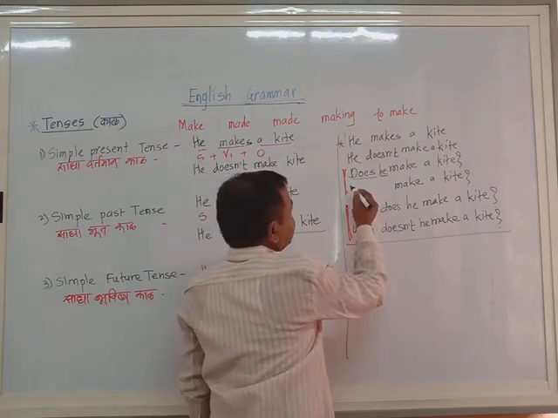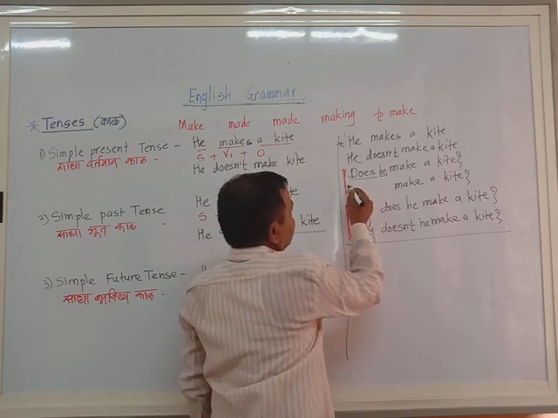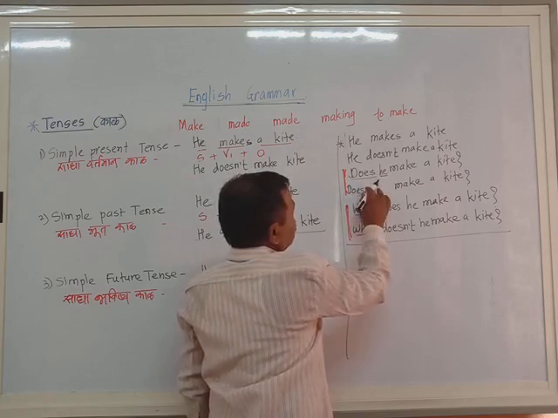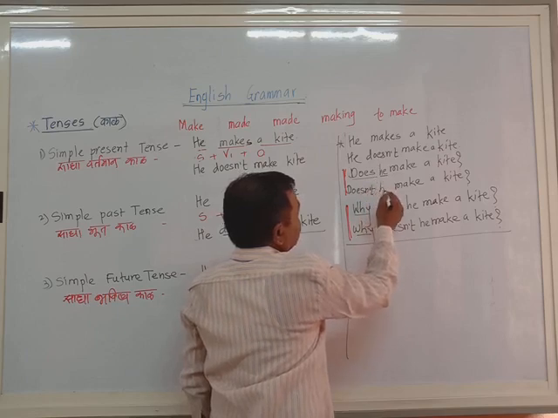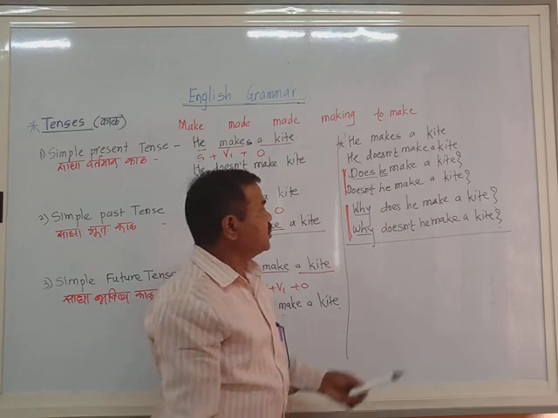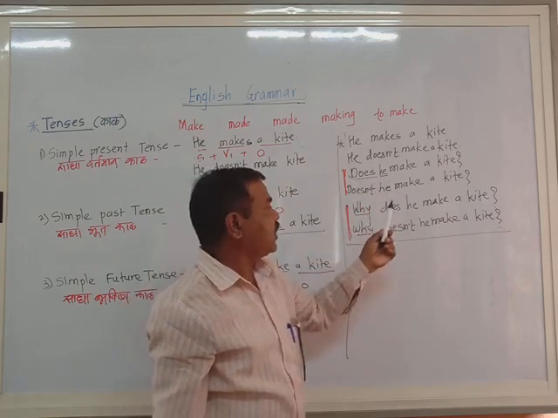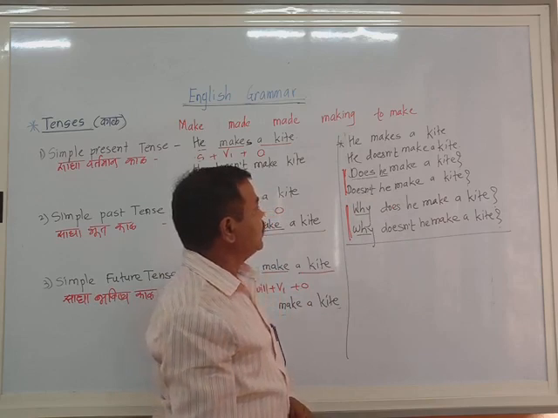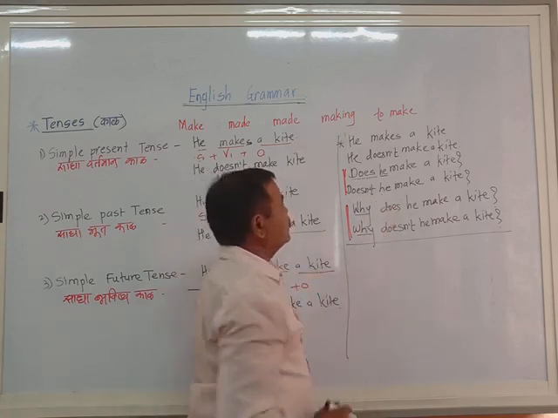Does he make a kite? And the negative question: doesn't he make a kite? These are the verbal questions: does he make a kite, and doesn't he make a kite?